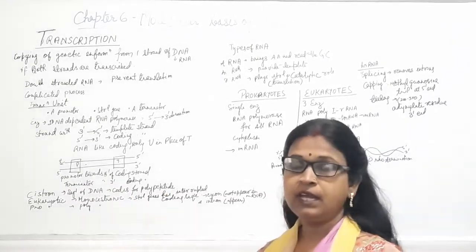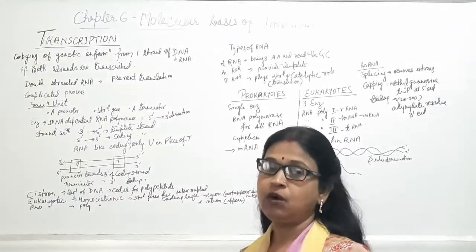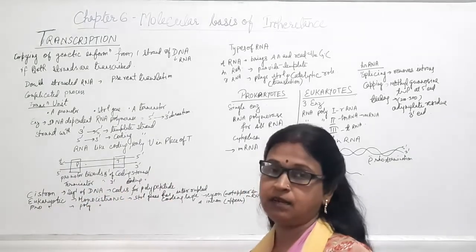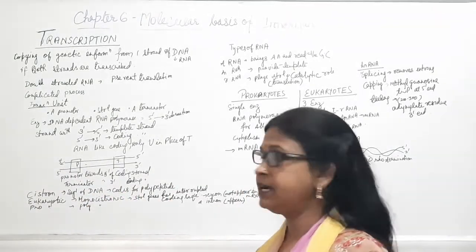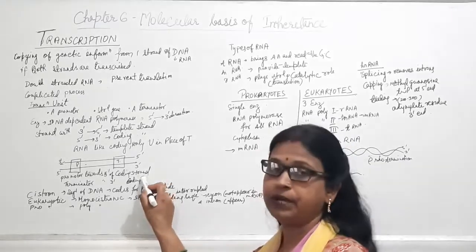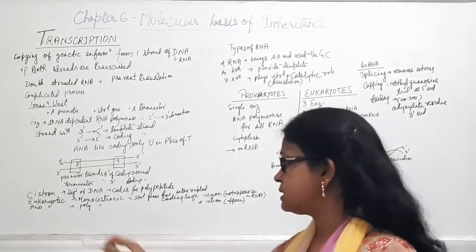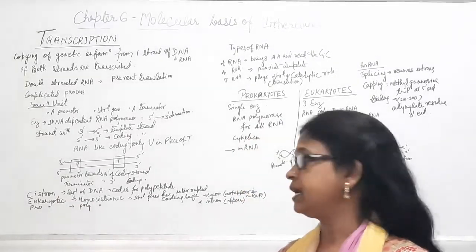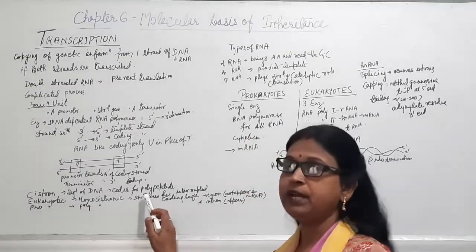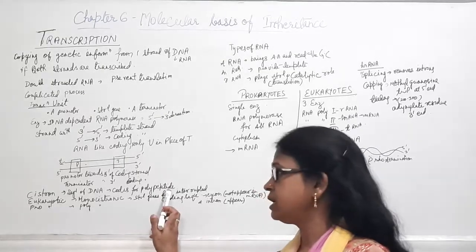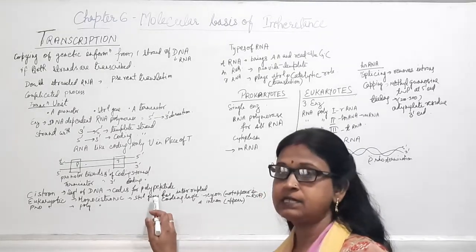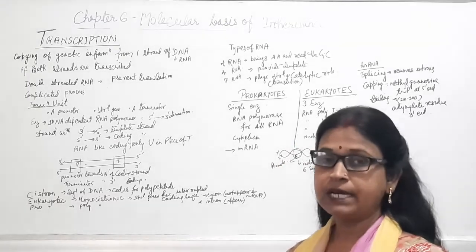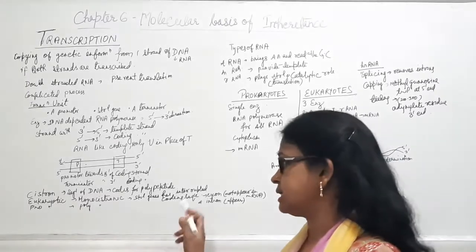Now, cistron. A cistron is the segment of DNA which codes for a polypeptide chain. It is the functional and structural unit for formation of the protein.